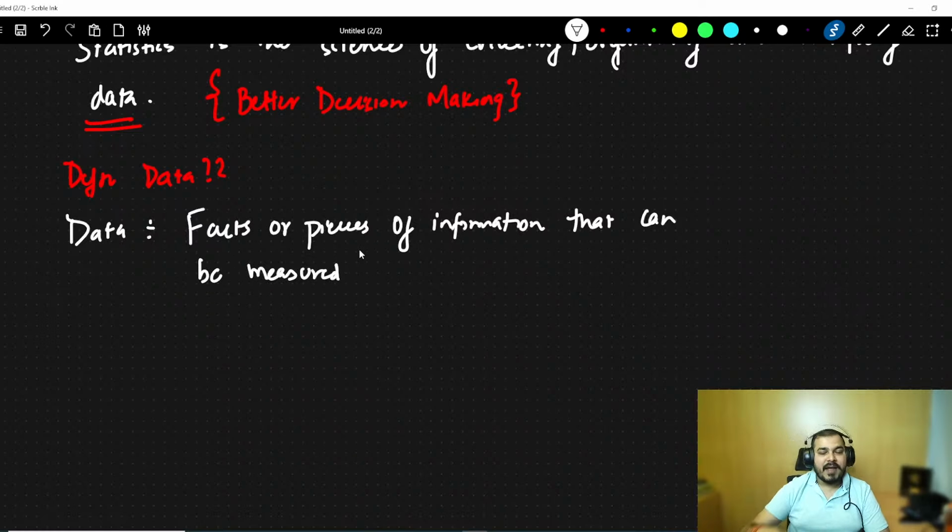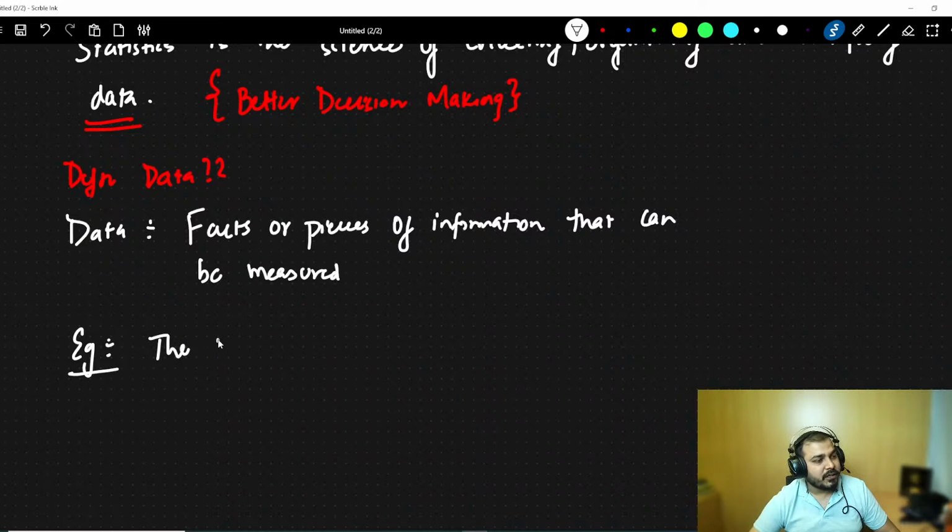In short, facts or pieces of information that can definitely be measured. And let's go ahead and see some examples. What do you think about data? Let's consider one very simple example. With respect to data, I can give you a lot of examples. So one example I can say. Let's see.